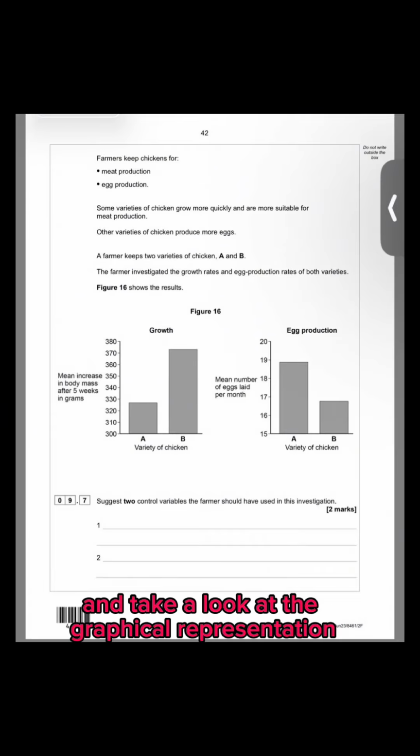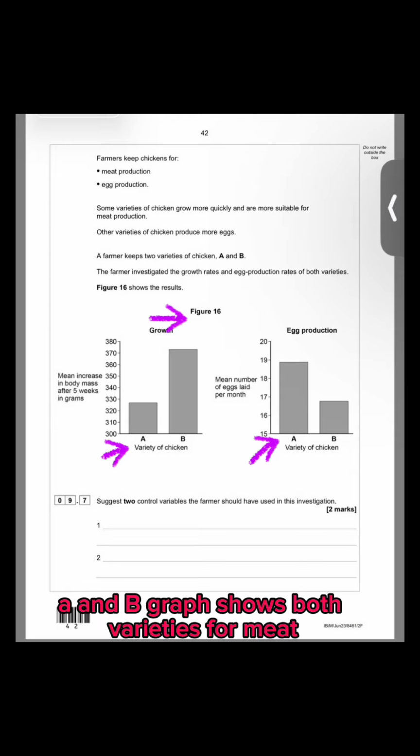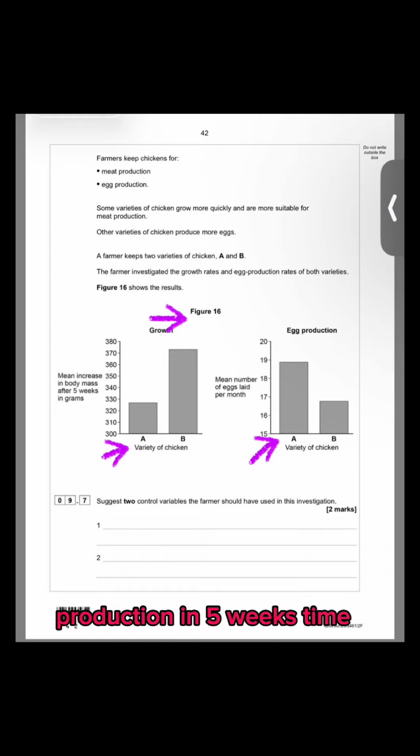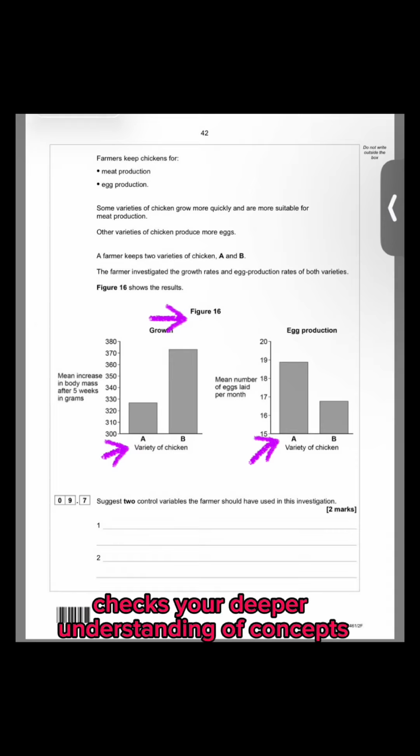After that, let's move on to the next slide and take a look at the graphical representation of the scientific investigation on 2 varieties of chickens, A and B. The graph shows both varieties for meat production in 5 weeks' time and eggs laid per month. The examiner here checks your deeper understanding